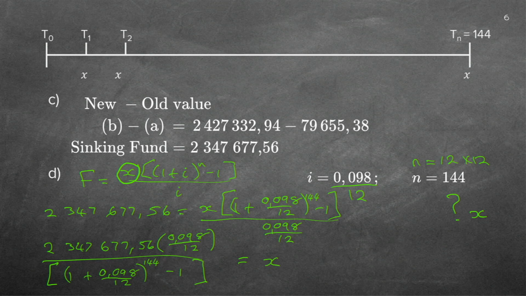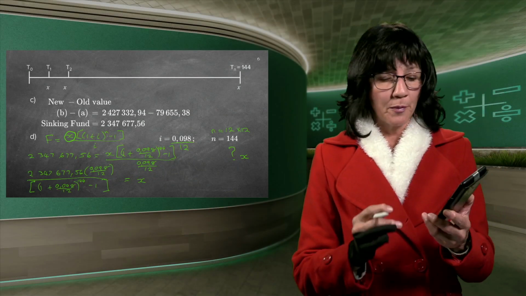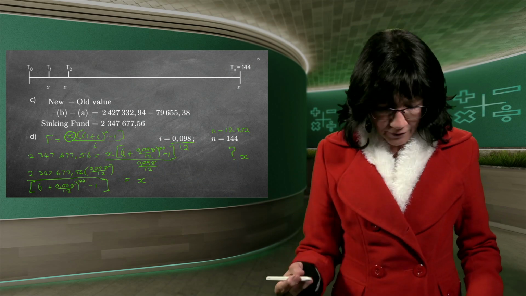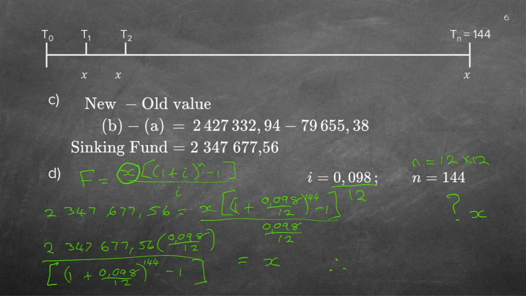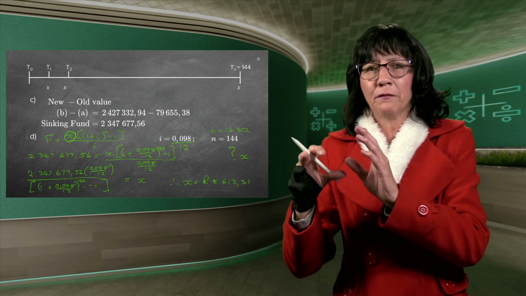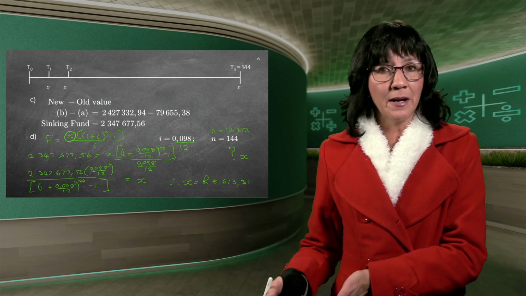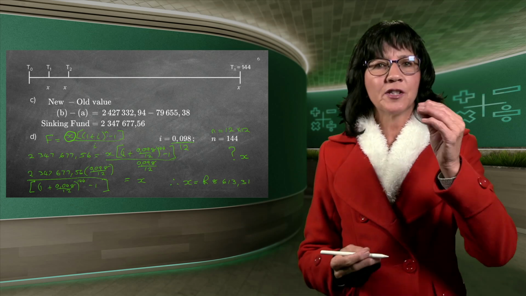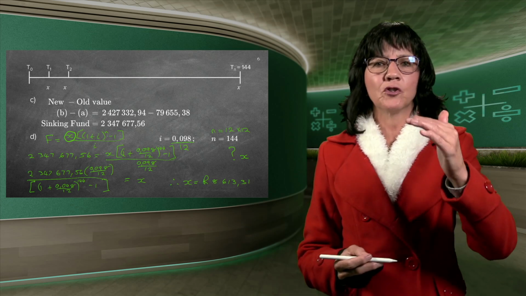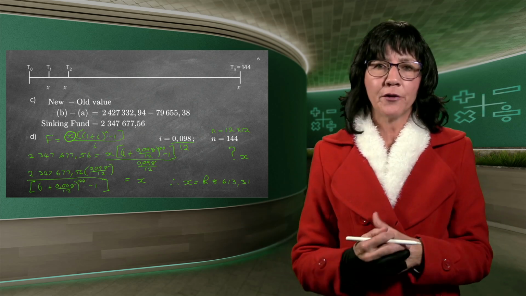Now again, you use your fraction button, the one with the block on top of the block. You tick in all of this just as you see it in front of your eyes. And if you've done all of that, you will get the answer of 8,613 Rand and 31 cents. Let's see if this seems like a logical thing. You remember what I said previously? It's normally in the thousands, close to the vicinity of 10,000. It could be 7, 8, 9, 10,000 approximately. If this was 80,000 Rand a month, you know you made a mistake. But can you see how important it is that you check each and every sum before you carry on with the rest of the problem?